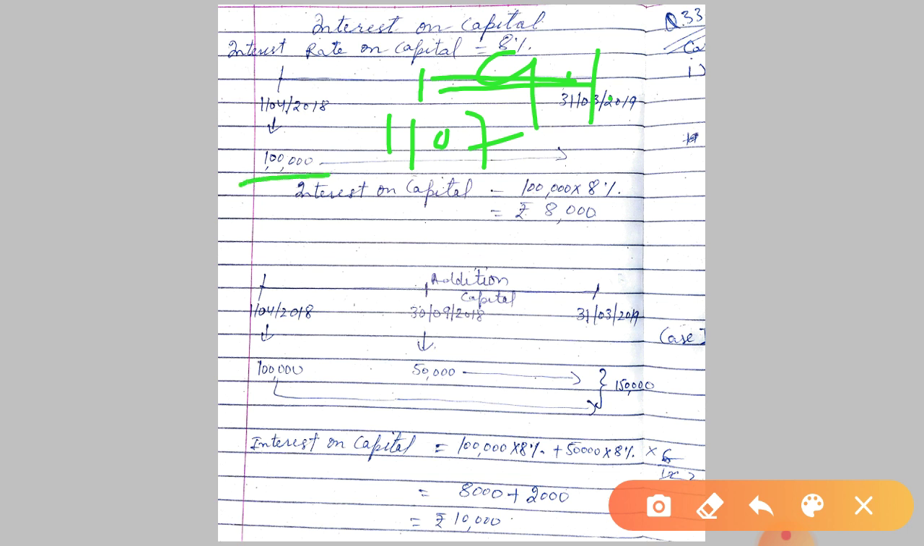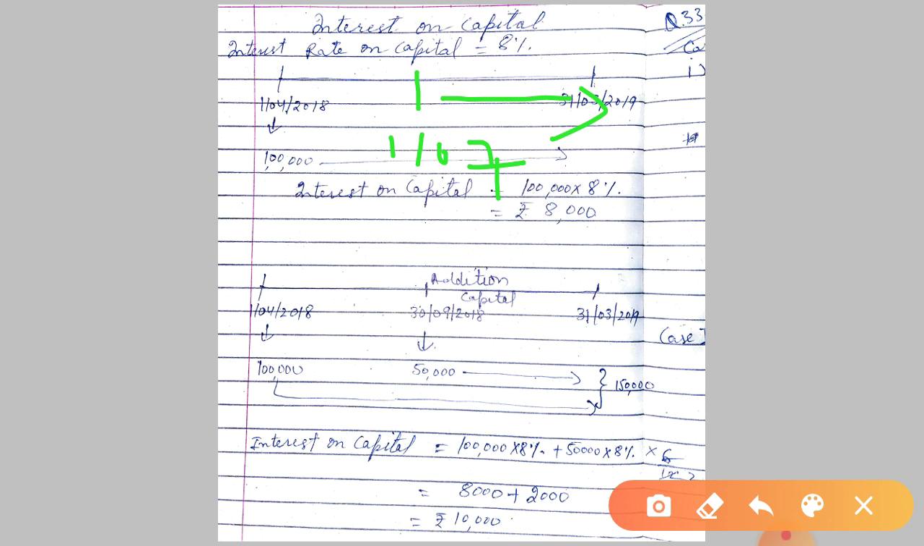Earlier we took 1 lakh as invested on 1st April, so for the entire year it will be charged. But if capital is introduced somewhere in the middle, interest is charged from that point of time till the end. If it is 1st July, then how many months are remaining? July, August, September, October, November, December, 6 months, and then January, February, March, 3. So 9 months. So interest will be 1 lakh into 8% into 9 by 12.